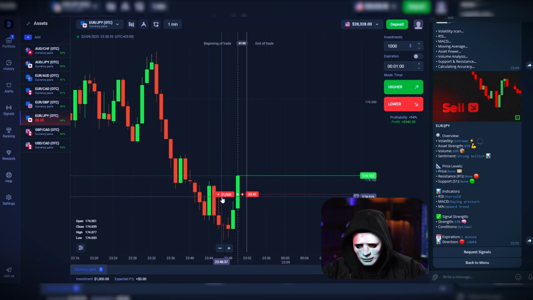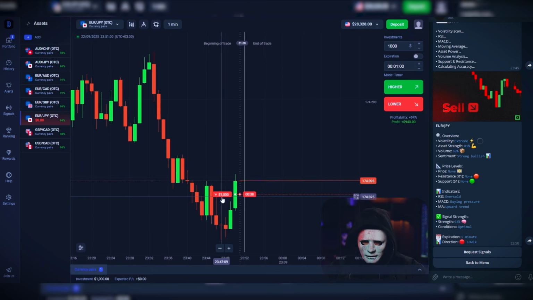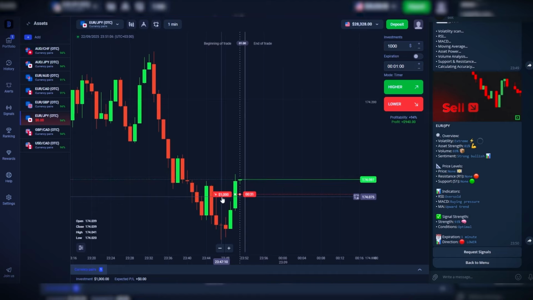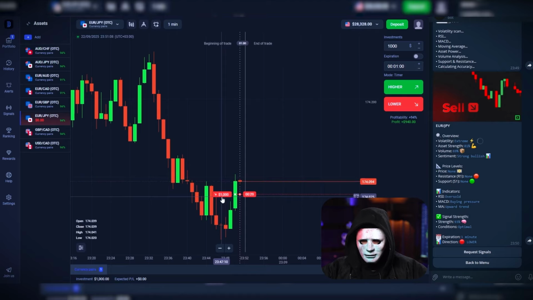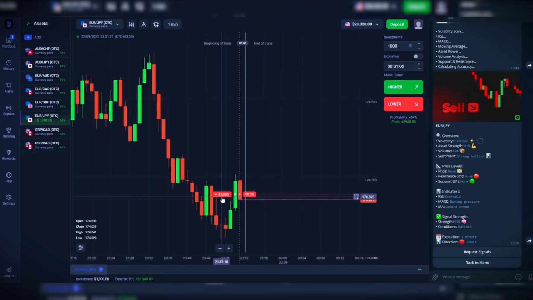By the way, right now, look, we don't have the best entry point, in my opinion, even though the bot told us to go for a sell. But we still have 30 seconds left, so let's wait together. Maybe the bot was actually wrong this time, but it looks like everything has started moving. A big red candle is forming. We're already below our entry point.